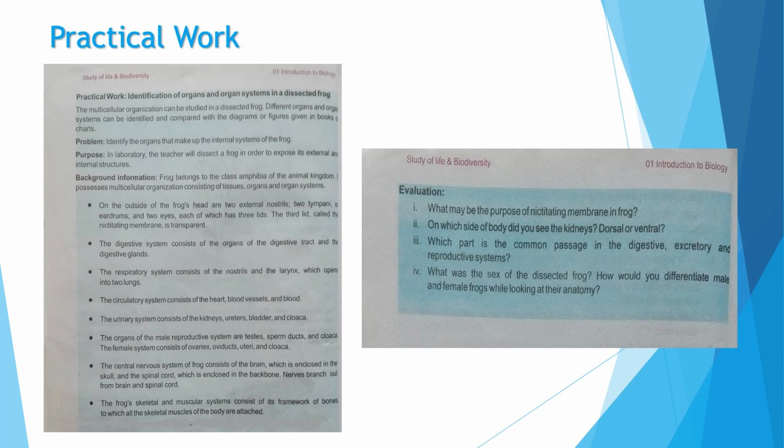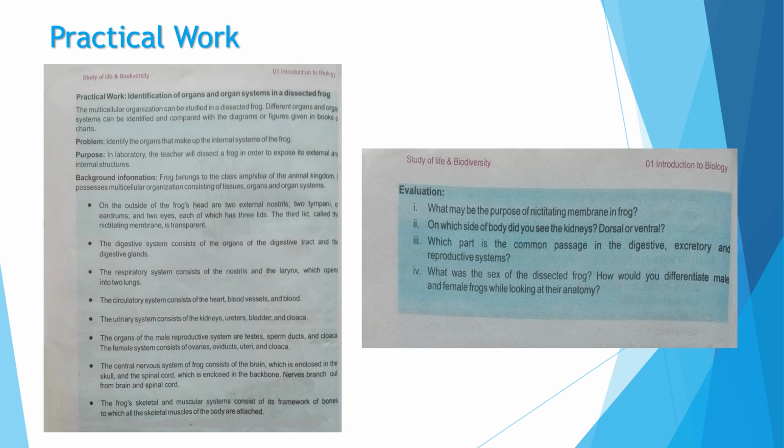Then the organs of the male reproductive system are testes, sperm ducts and cloaca, and the female reproductive system consists of ovaries, oviducts, uteri and cloaca. Now there are two uteri in the female frog, whereas in female humans there is only a single uterus present. Okay, and cloaca is the external opening.